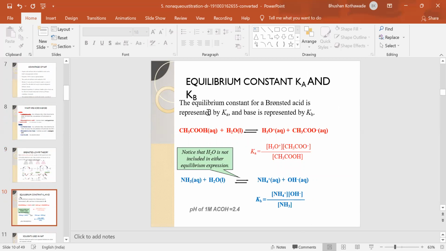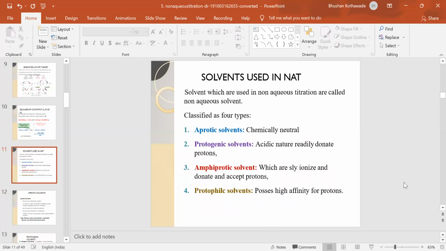These are the equilibrium constant equations, the Ka and Kb equations for the acid and bases. Suppose CH3COOH is the weak acid, so it can dissociate in water like this, and the dissociation constant of the acid can be given like that. Here also for the weak base, the equation is given like that. Here the H2O is not included in either equilibrium expression. So these are the equilibrium constants of acids and bases for the non-aqueous titration.